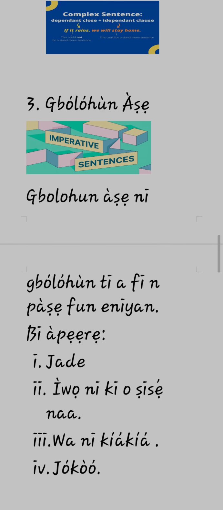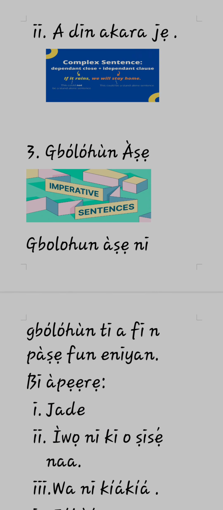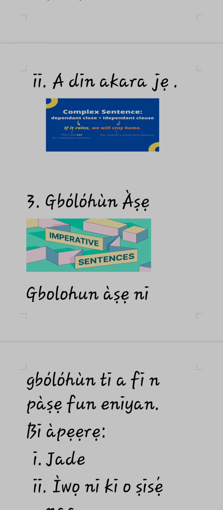We move back to sentence according to their function. Under sentence according to their function, what function do we use that sentence to perform? It is the function that a sentence performs that determines where we place it. So bí àpẹẹrẹ gbólóhùn àṣẹ, what do we use gbólóhùn àṣẹ to perform? If I say jókòó, dìde, stand up, sit down, we use it to what? Give an order, if I'm right. Yeah. We use it to give an order.